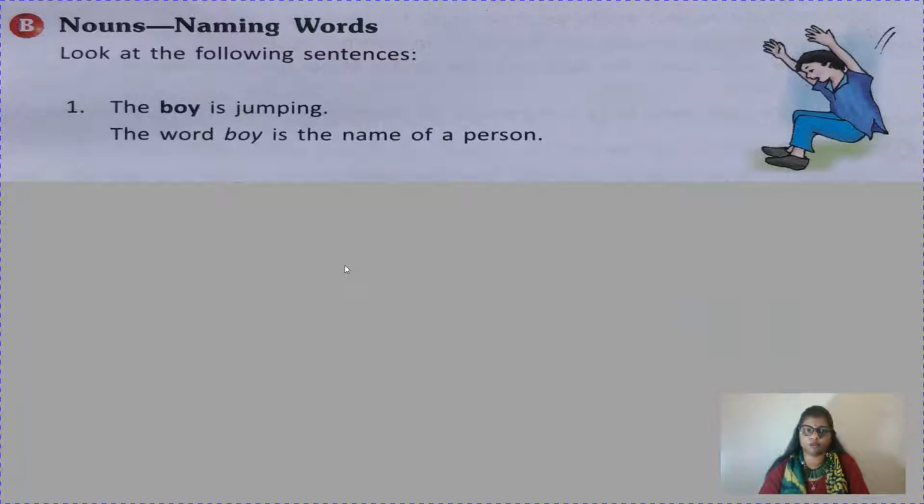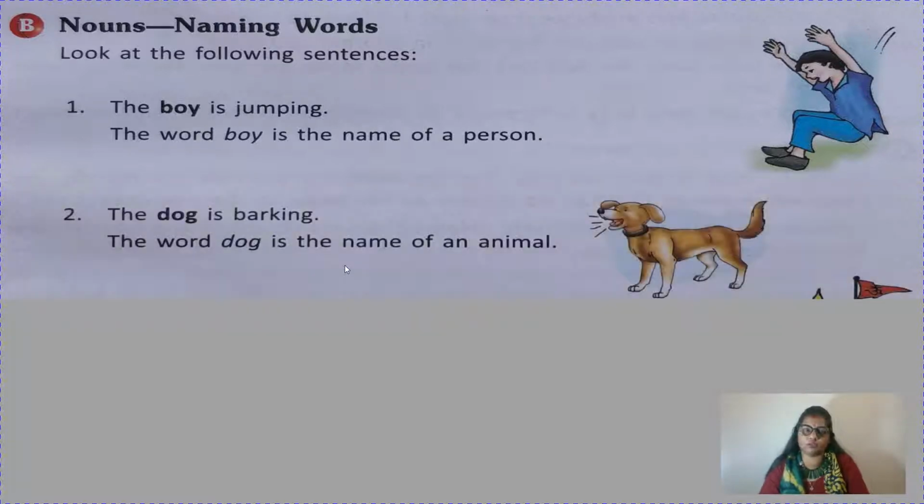Fine. And now we are going to learn only nouns. Nouns, naming words. Look at the following sentences. The boy is jumping. So children, the word boy is a name of a person. We can give him some name also. Ram is jumping. So Ram is the name of a person.